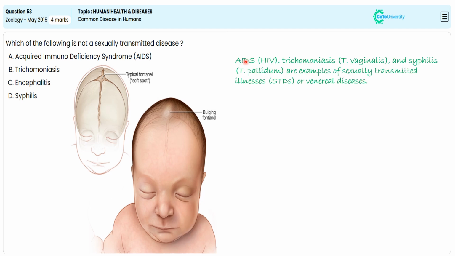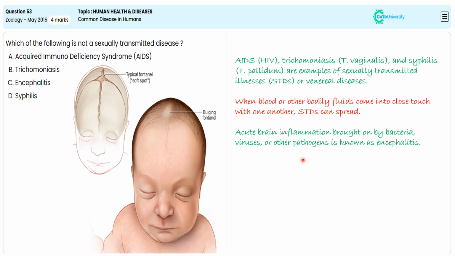When blood or other body fluid comes into close touch with one another, sexually transmitted disease can spread. Acute brain inflammation brought on by bacteria, virus and other pathogens is known as encephalitis. Since it is not a sexually transmitted disease, there is no need for direct transmission through body secretions.